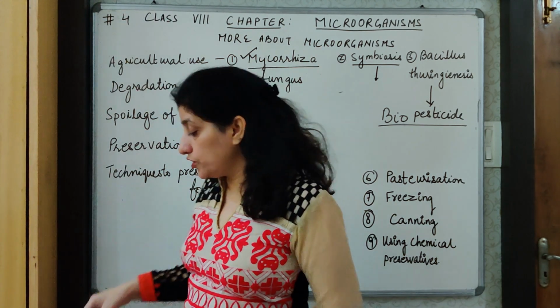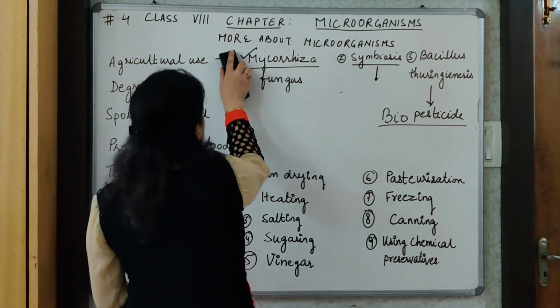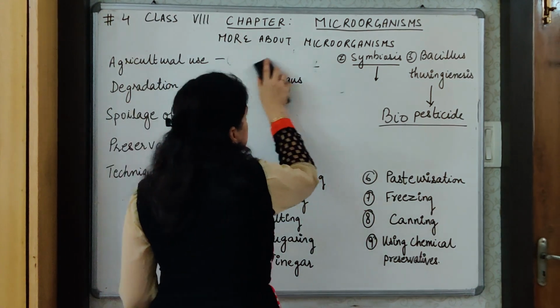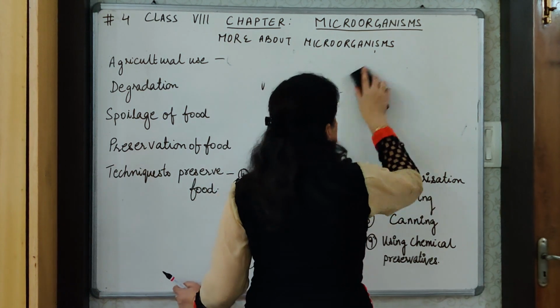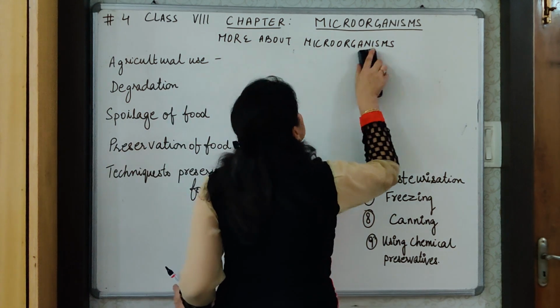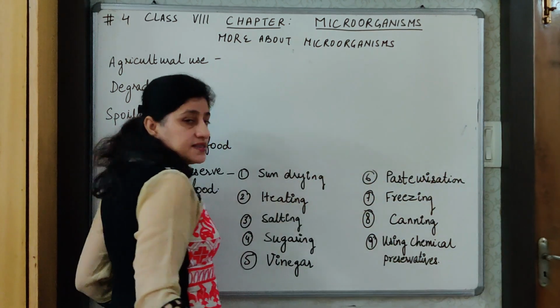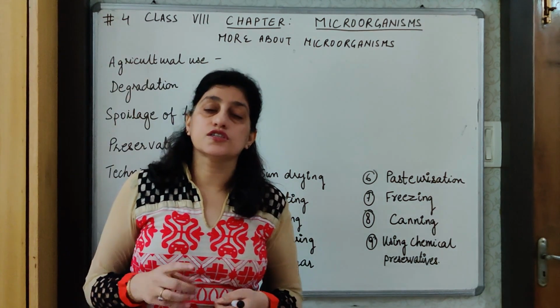Next, let's move on to degradation. For degradation, one word, if you remember, you have studied and you are familiar with this word. The word is humus. What is humus? Humus is the dead remains of plants and animals which enrich the soil.